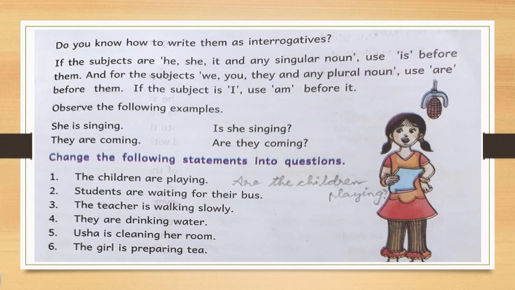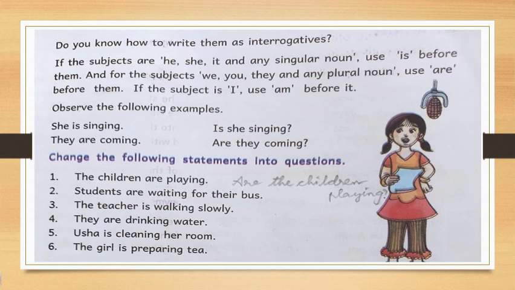If the subject is I, use am. Suppose in the sentence, if you have I as subject, then you have to use am before it. Okay. So now let us observe some examples.